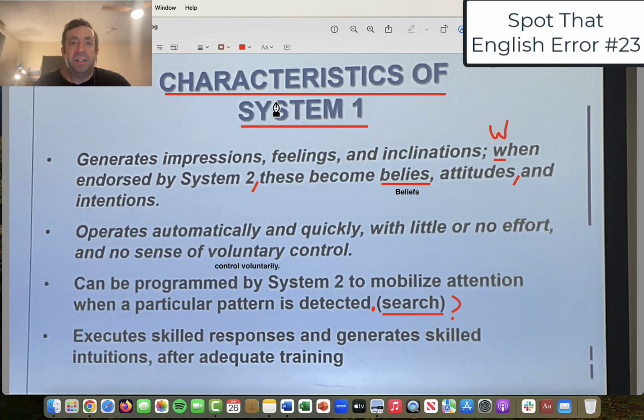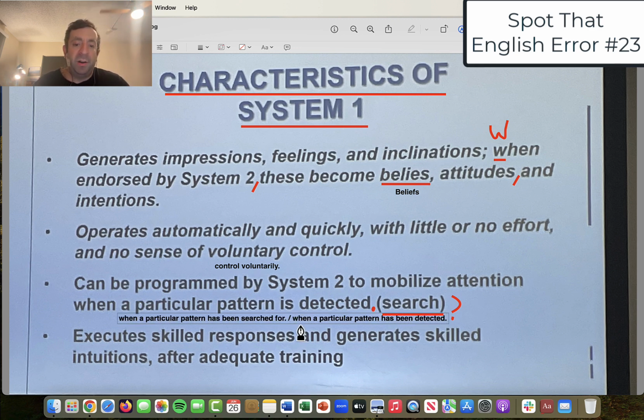If I had to change the end of the sentence, I think it would be: when a particular pattern has been searched for, or when a particular pattern has been detected.